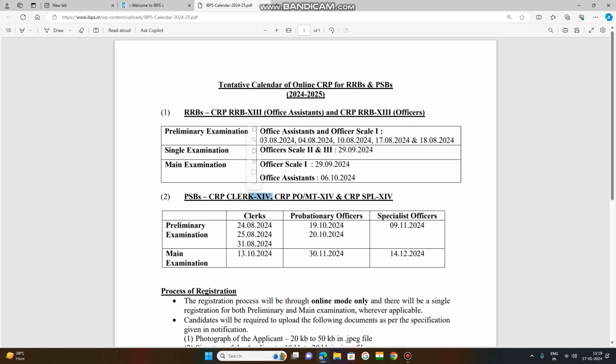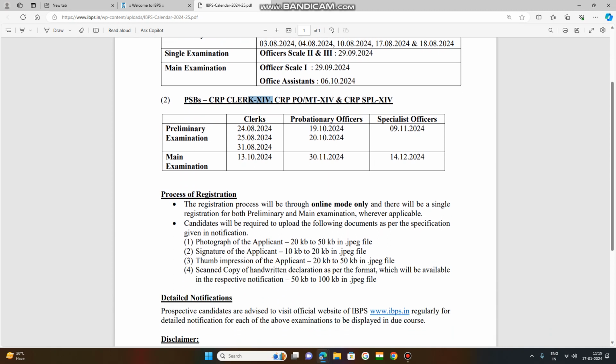Now the preliminary examination for the public sector banks, also for the clerical, probationary officers, POs and specialist officers. For them also 2 stages are there. They need to complete the preliminary examination for public sector banks. Whenever they qualify for this preliminary examination, they need to go through the main examination. After that, one interview round will be there.